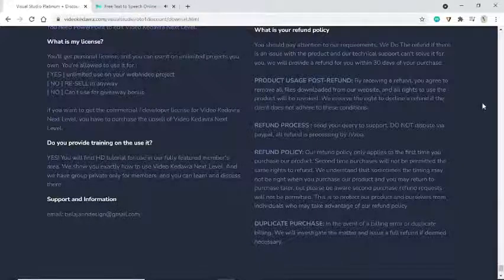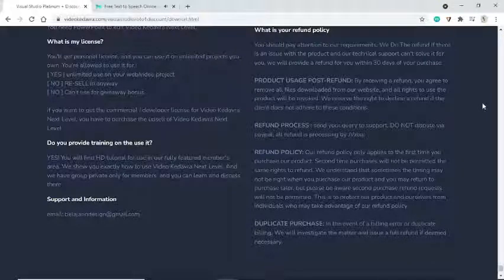Refund policy. Our refund policy only applies to the first time you purchase our product. Second-time purchases will not be permitted the same rights to refund. We understand that sometimes the timing may not be right when you purchase our product and you may return to purchase later, but please be aware second purchase refund requests will not be permitted. This is to protect our product and ourselves from individuals who may take advantage of our refund policy.